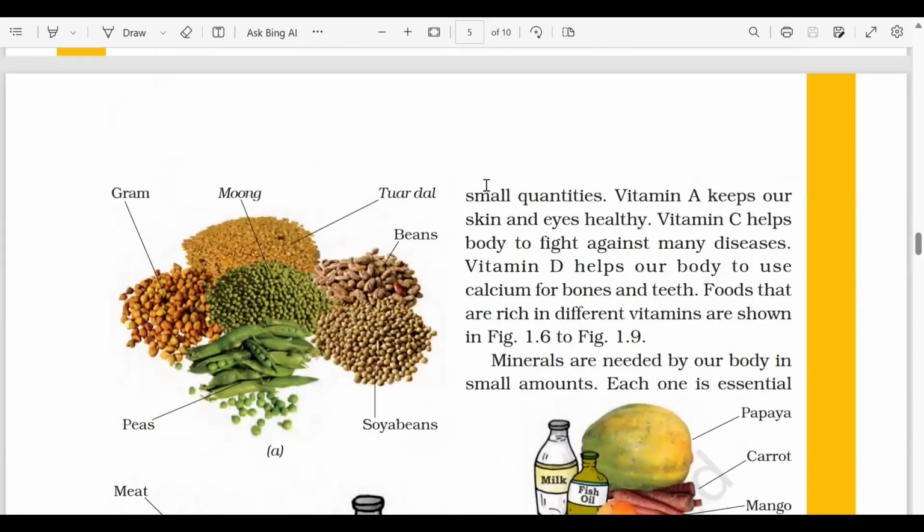So let's talk about a few of their importance. Vitamin A is very important क्योंकि ये हमारे eyes और skin को healthy रखते हैं. Vitamin C, you must have learned about vitamin C's importance in COVID time. It is going to help build our immunity. It will fight against diseases. Then vitamin D is going to help our body use calcium for bones and teeth. An excellent source of vitamin D is the sun.